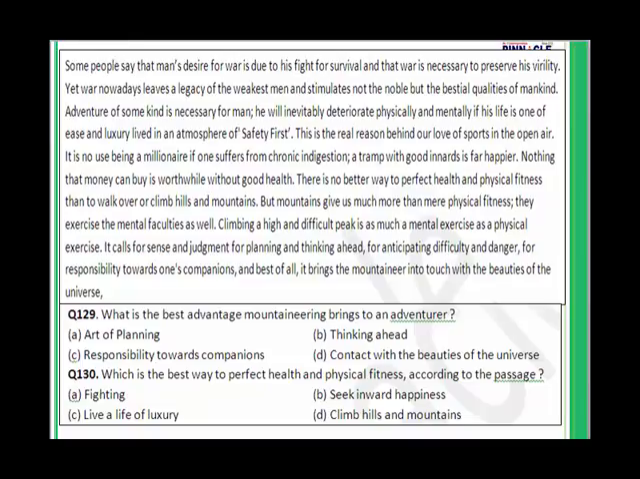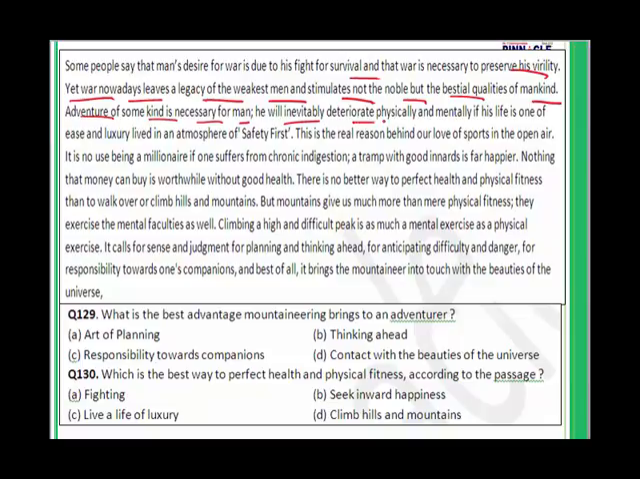Let's read. Some people say that man's desire for war is due to his fight for survival and that war is necessary to preserve his virility. Yet war nowadays leaves a legacy of the weakest men and stimulates not the noble but the bestial qualities of mankind. Adventure of some kind is necessary for man.